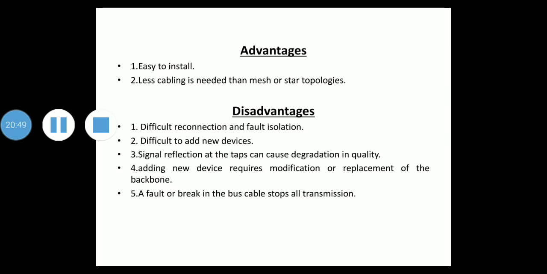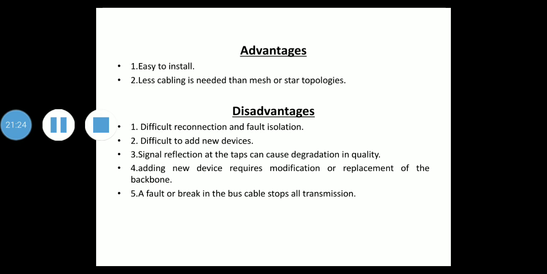Then they have specified a particular example. If it is a star, then 4 network devices in the same room require 4 lengths of cable reaching all the way to the hub. But in case of a bus, this redundancy is eliminated. Why? Because only the backbone cable stretches through the entire facility. Each drop line has to reach only as far as the nearest point on the backbone.